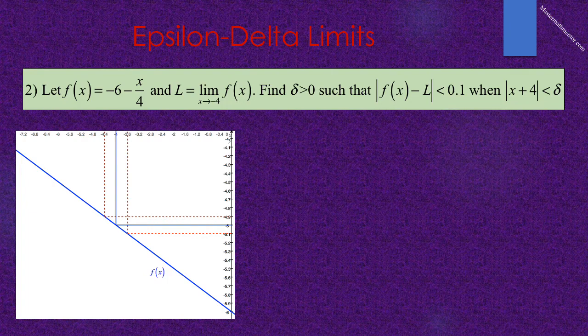We see this graphically. The graph of f of x is in blue, and its limit as x approaches negative 4 is negative 5. If f of x is within 1/10 of negative 5, between negative 5.1 and negative 4.9, as shown by the red horizontal lines, how close must x be to negative 4, as shown by the red vertical lines?